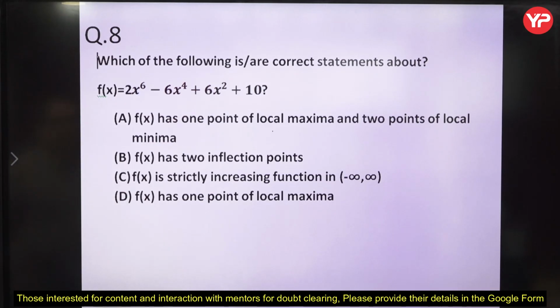Read the question carefully and try to find out the answer. So here we have more than one correct. Okay. This is one MSQ type question in which more than one option may be correct. So what answers are you getting? Just calculate your answer, okay, and write in the chat box what options you are getting.